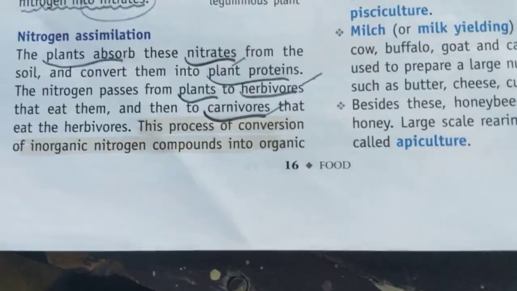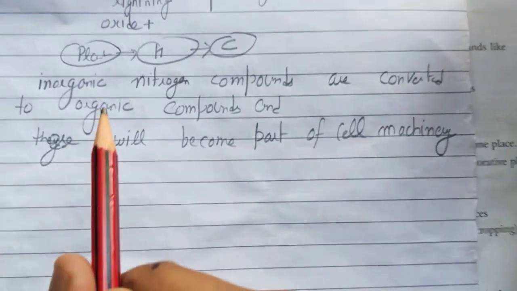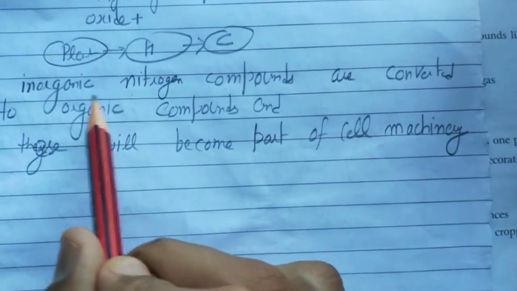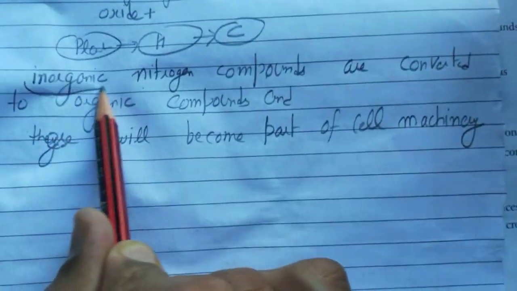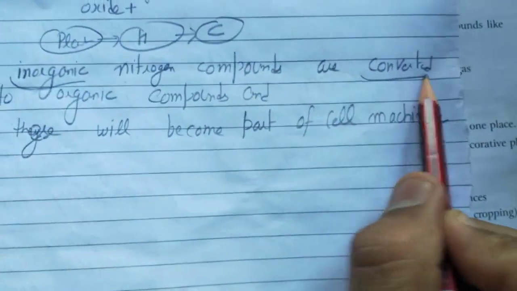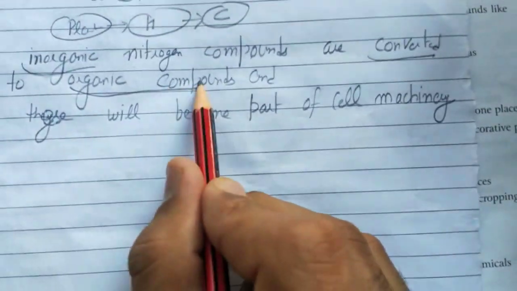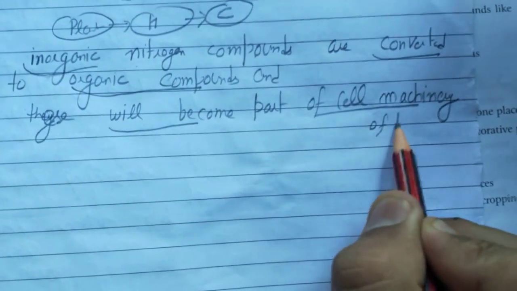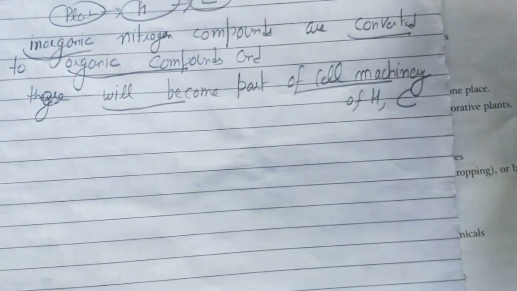We will derive our definition. So what is the proper definition of nitrogen assimilation? Nitrogen assimilation is a process in which inorganic nitrogen compounds, what type of nitrogen compounds? Inorganic, they will get converted into organic nitrogen compounds, and these organic nitrogen compounds will become part of the cell machinery of herbivores, carnivores. So this process is known as nitrogen assimilation.